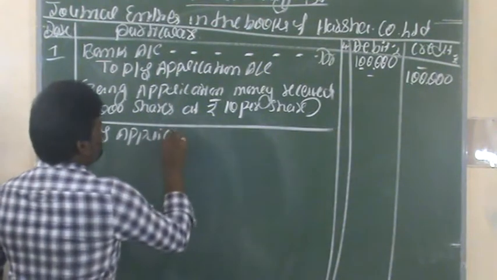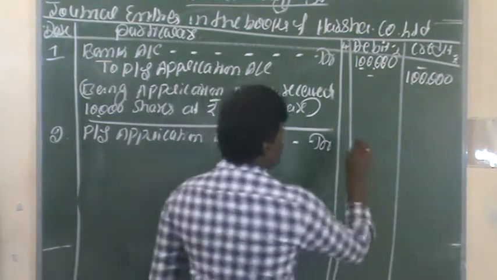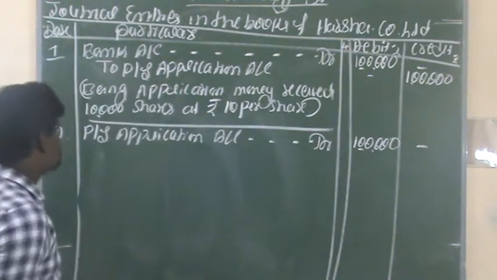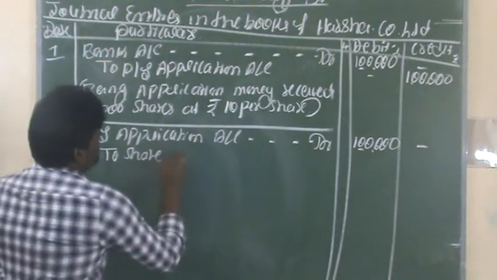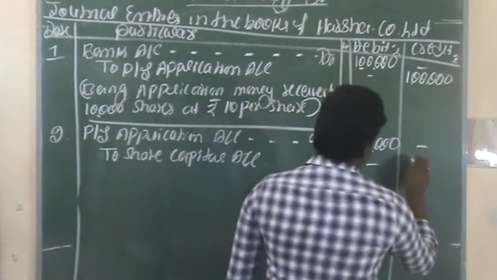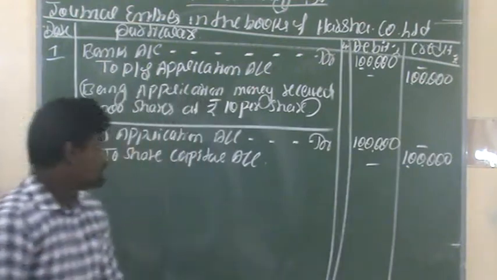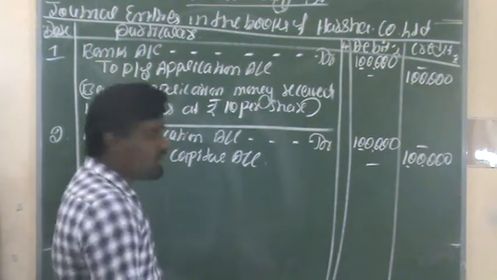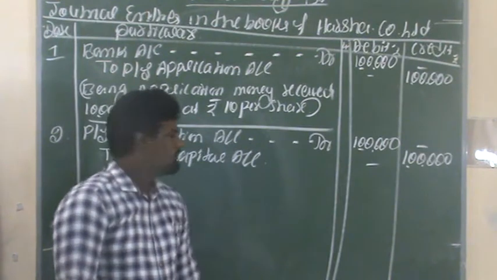Preference share application account debit, the amount is 1 lakh rupees in the debit column, to share capital account, in the credit column also 1 lakh rupees. This is the second entry regarding transferring the application money.